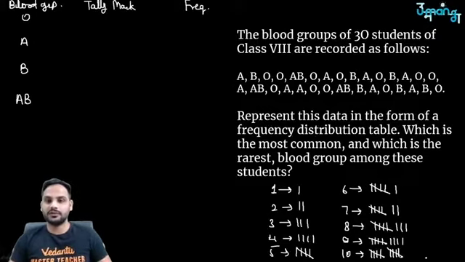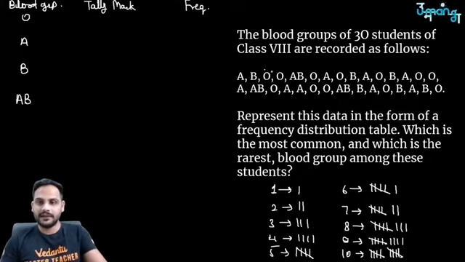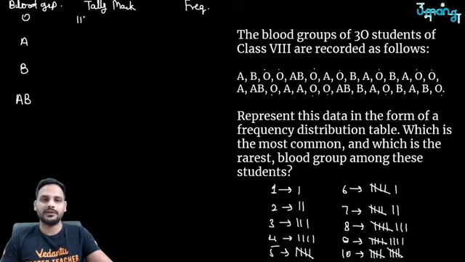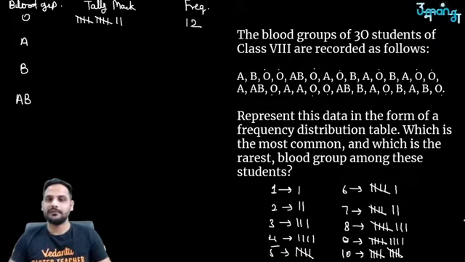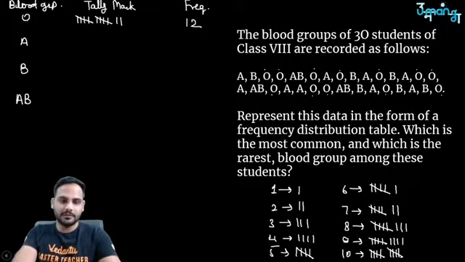Got it? So for the O category, we have 1, 2, 3, 4, 5, 6, 7, 8, 9, 10, 11, 12. So how do I write 12? 1, 2, 3, 4, 5, 6, 7, 8, 9, 10, 11, 12. The frequency is 12.